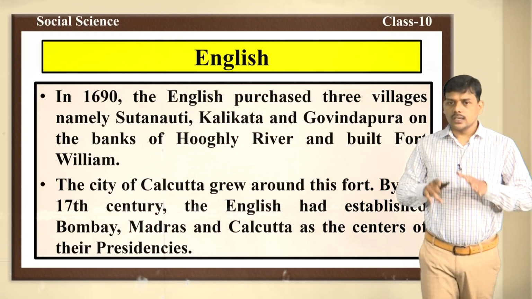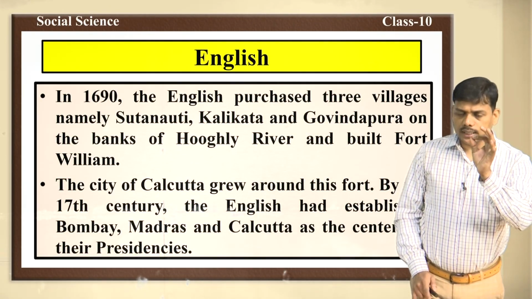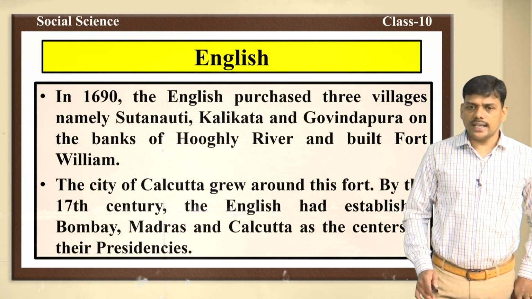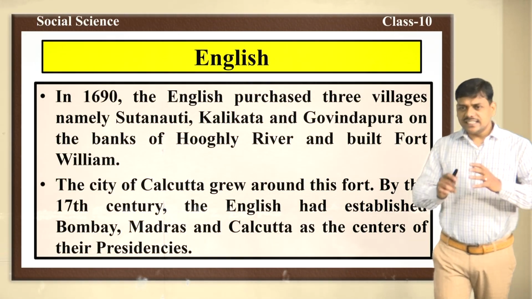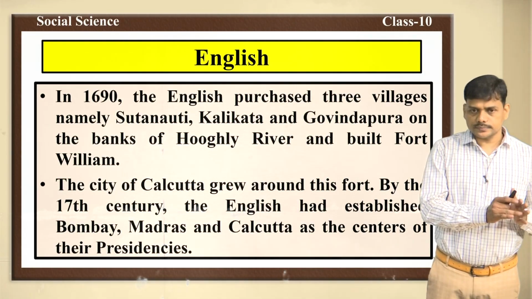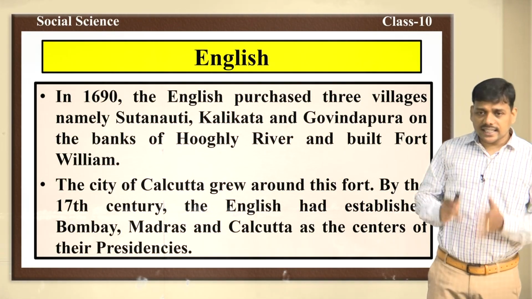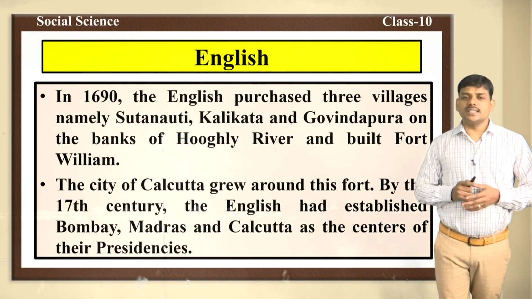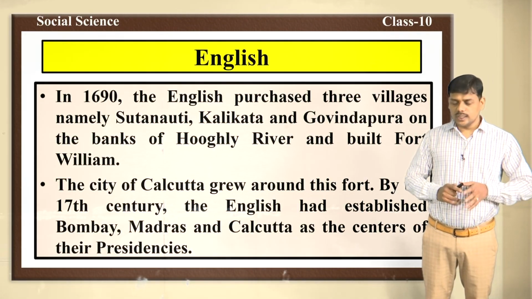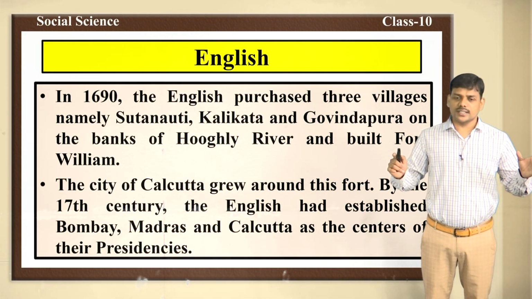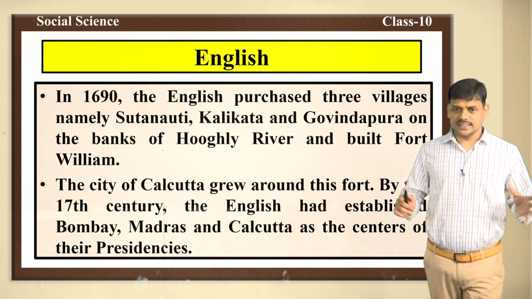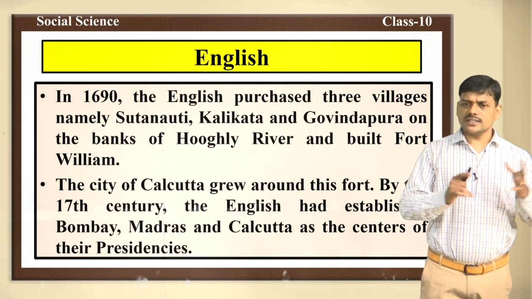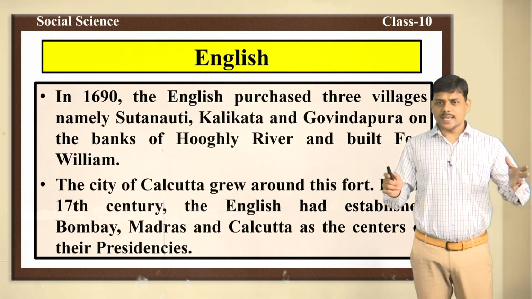In this way, Calcutta became an important center of trade of the British. By the 17th century, the English had established Bombay, Madras and Calcutta as the centers of their presidencies.